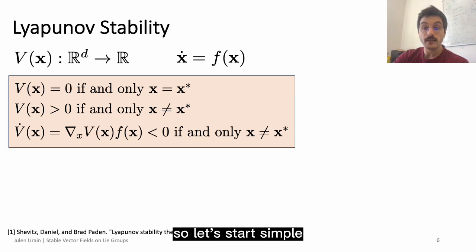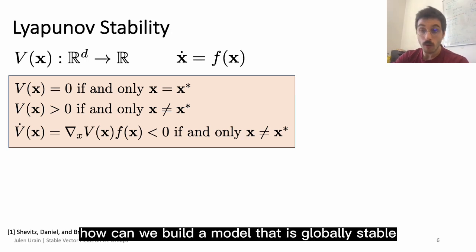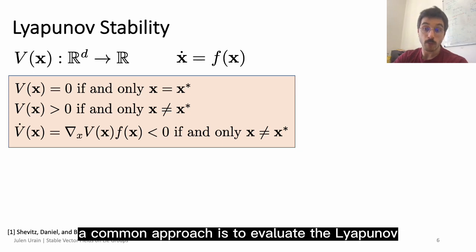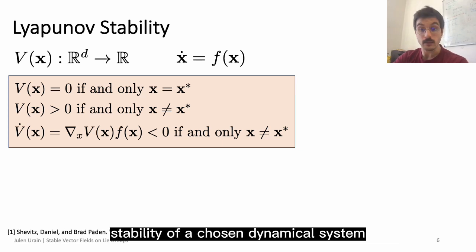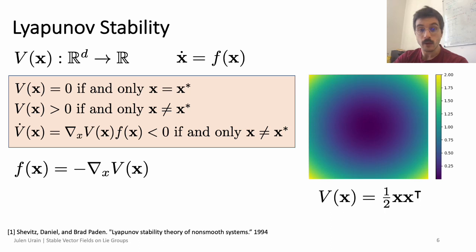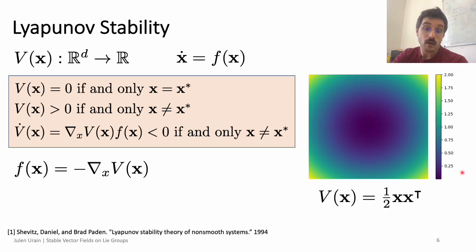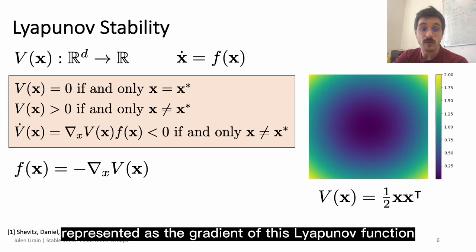So, let's start simple. How can we build a model that is globally stable? A common approach is to evaluate the Lyapunov stability of a chosen dynamical system. Let us assume, for example, a quadratic Lyapunov function with the dynamics model represented as the gradient of this Lyapunov function.